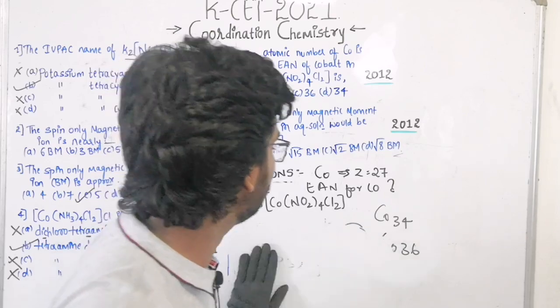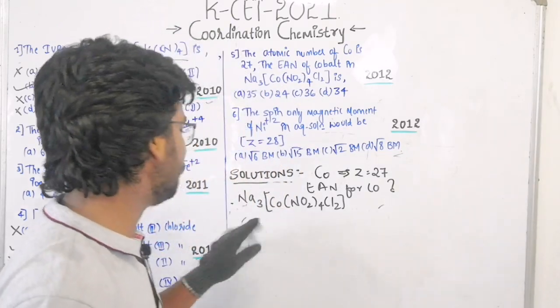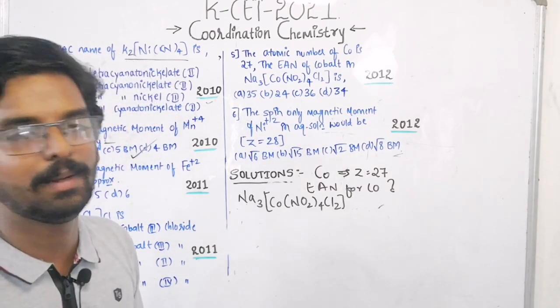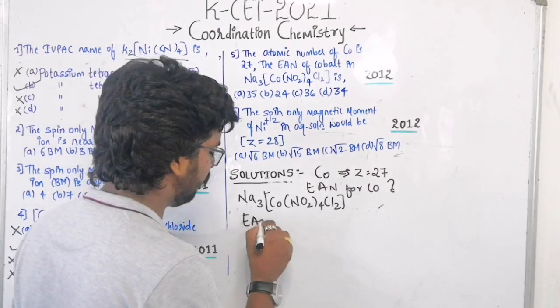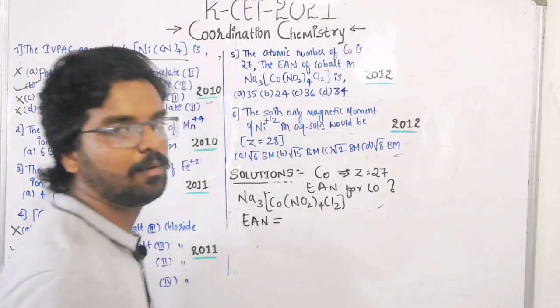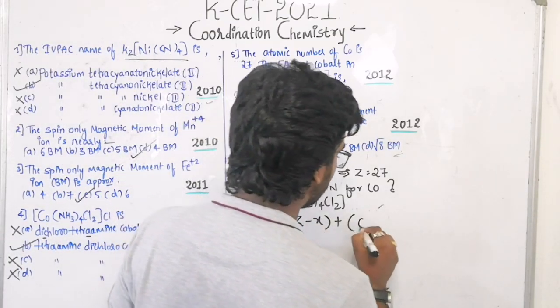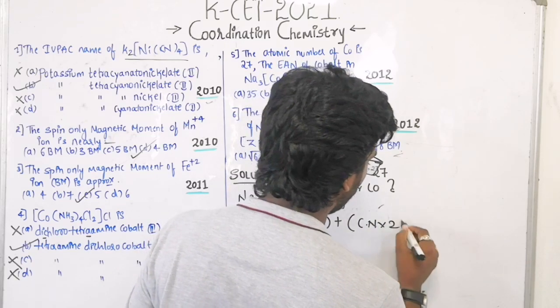See here, very simple thing. Now they have given the complex. We need to find out the effective atomic number, that is EAN. Effective atomic number is given with the help of a formula, that is Z minus X plus the coordination number into 2.